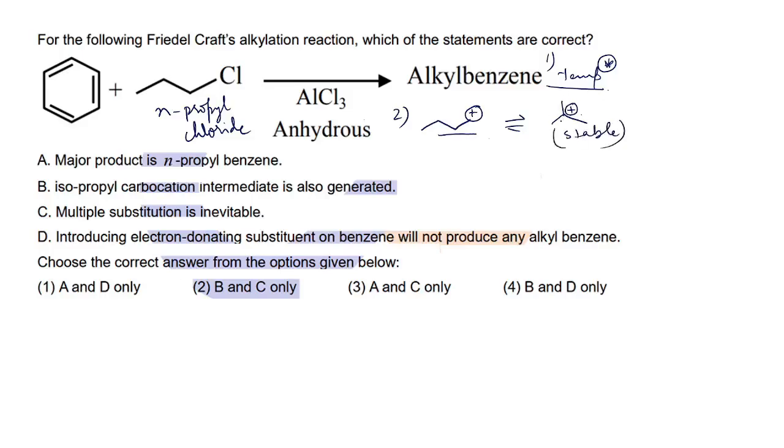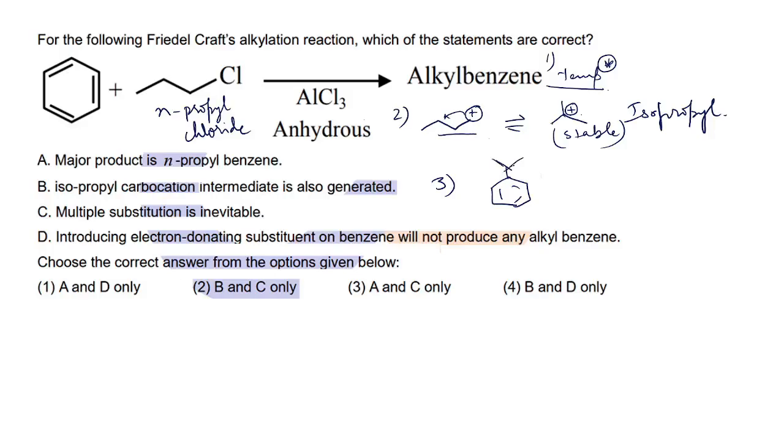This intermediate shifting, as positive, is more stable than this N-propyl system. This is isopropyl. So the major product in this system will be our isopropyl